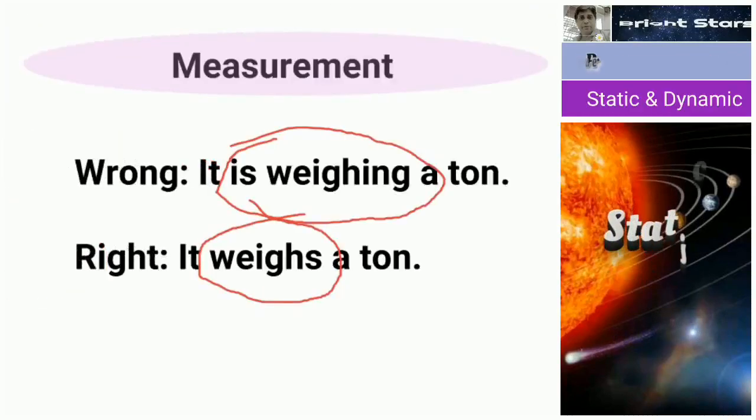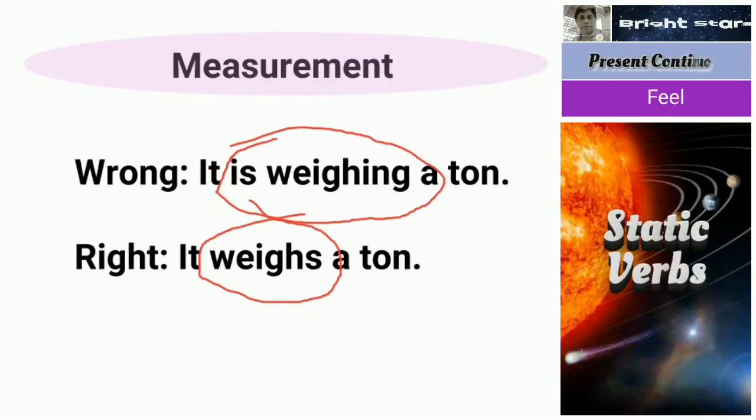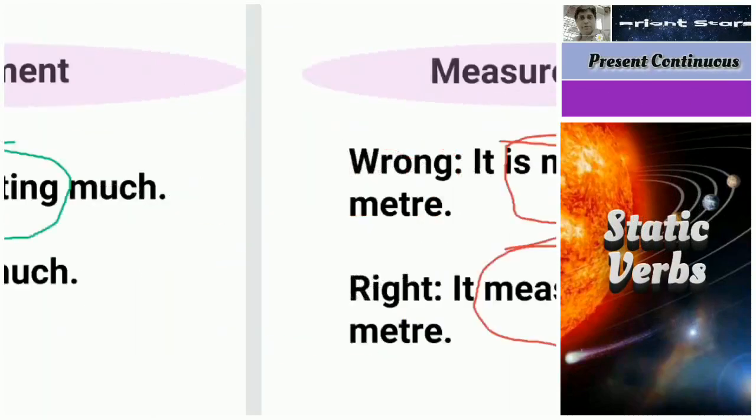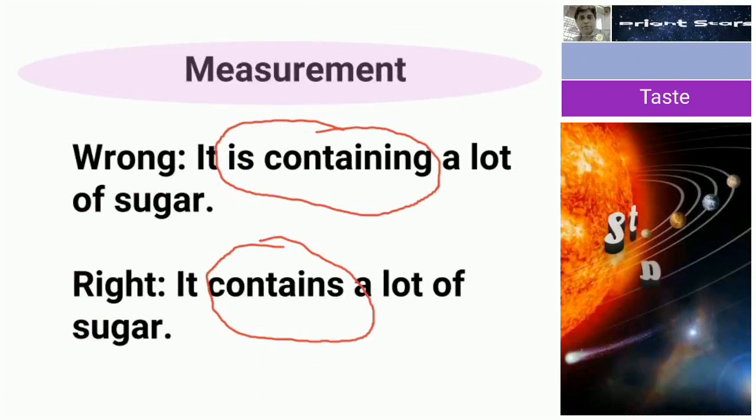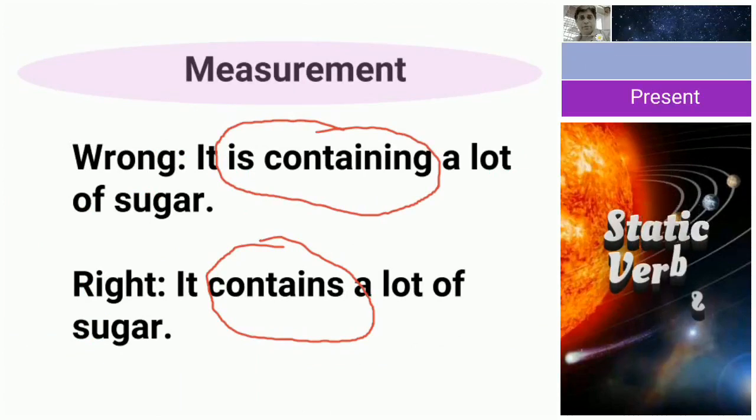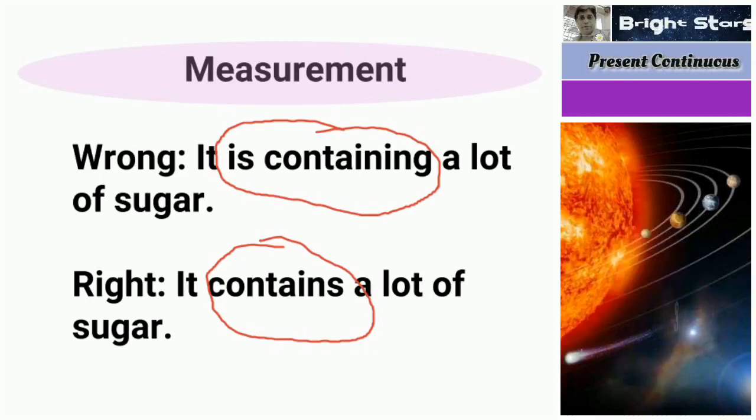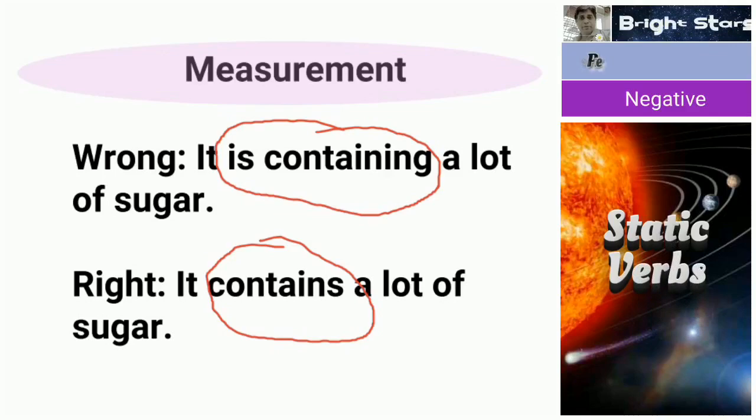So these are the things where we don't use present continuous tense. Let us see, there are some exceptions for this. As the meaning changes, we can use the same words in present continuous tense. Those exceptions we see.